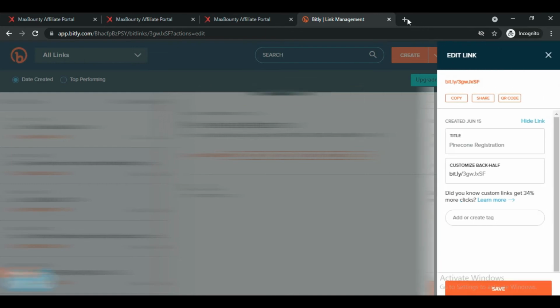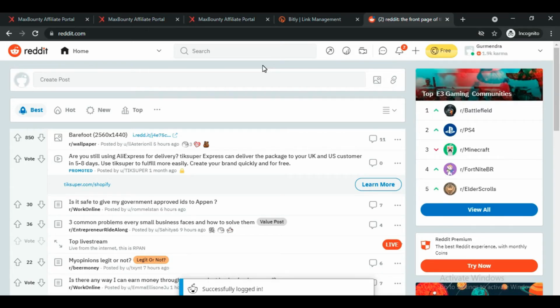Copy this short URL, and once you have copied this, the next step is that we have to log in on Reddit account. So let me just log in. So I've logged into my Reddit account. The same way you have to also log in, and before you even consider anything to promote on Reddit, always make sure that you have enough karmas in your account. At least 500 karmas you need to have in your account before you consider any offer to promote on Reddit.